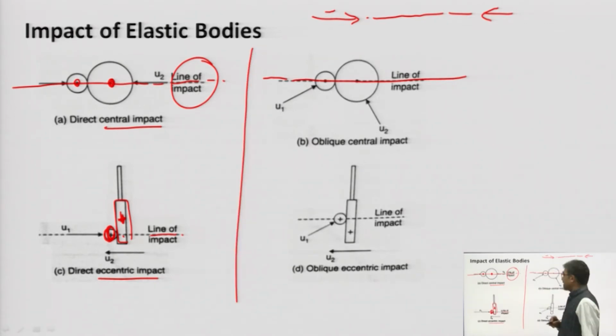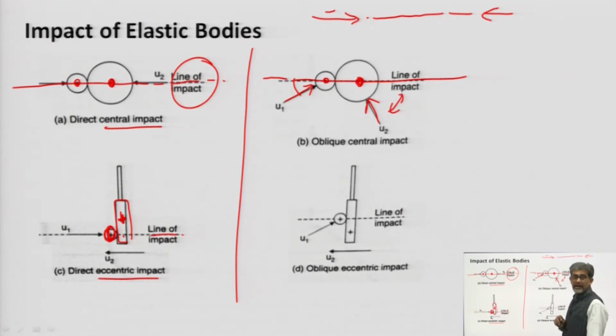In this case, the CG is coinciding with the line of impact, but one body is coming from this side, another from this side, with a certain inclination.